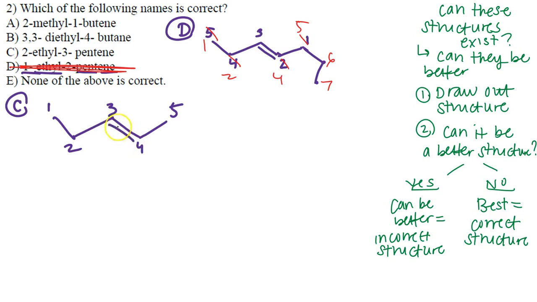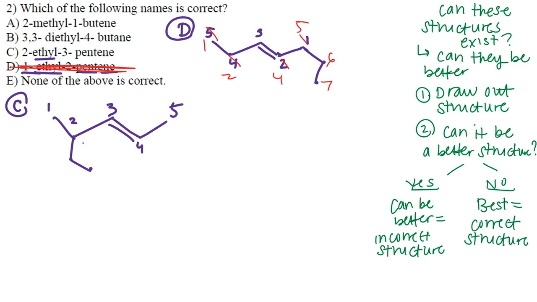So going from 3 down to 4, since we're starting at carbon 3. It also tells us we have an ethyl group at carbon number 2. So let me go ahead and erase this little portion and put my ethyl group here. So carbon 1, carbon 2 carbons. Now the question becomes, can this structure be better, or is it good as it is? Well, let's go ahead and see.